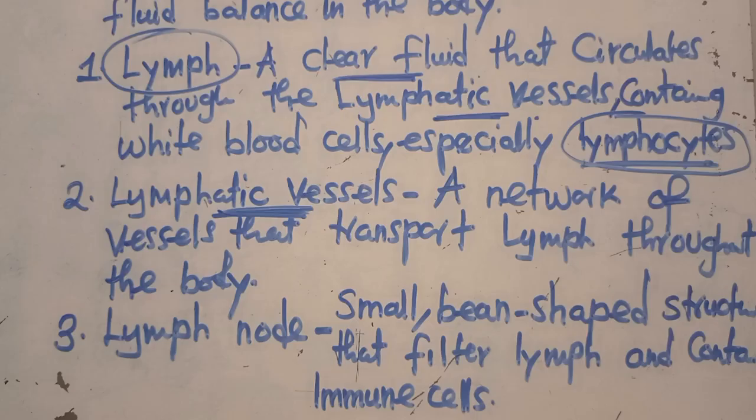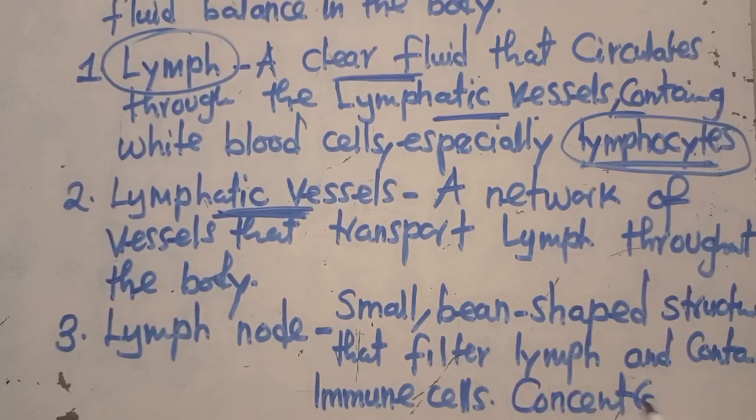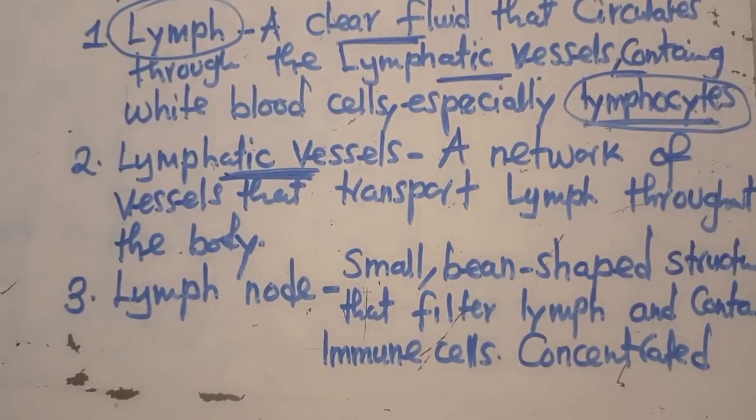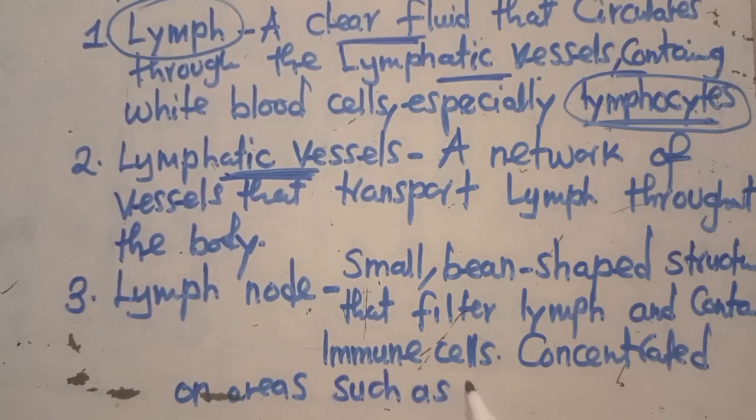You discover that these lymph nodes are distributed through the body and are concentrated in areas such as the neck. That's where you find them on your neck. So they are concentrated on areas such as the neck.